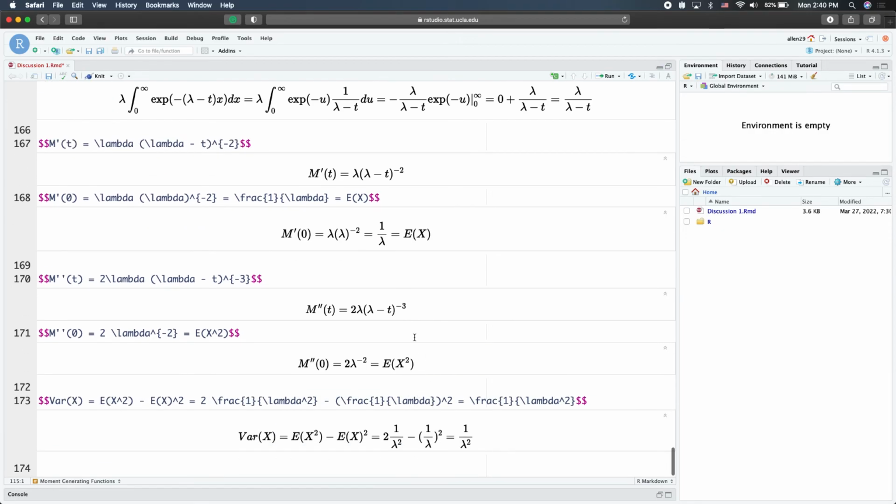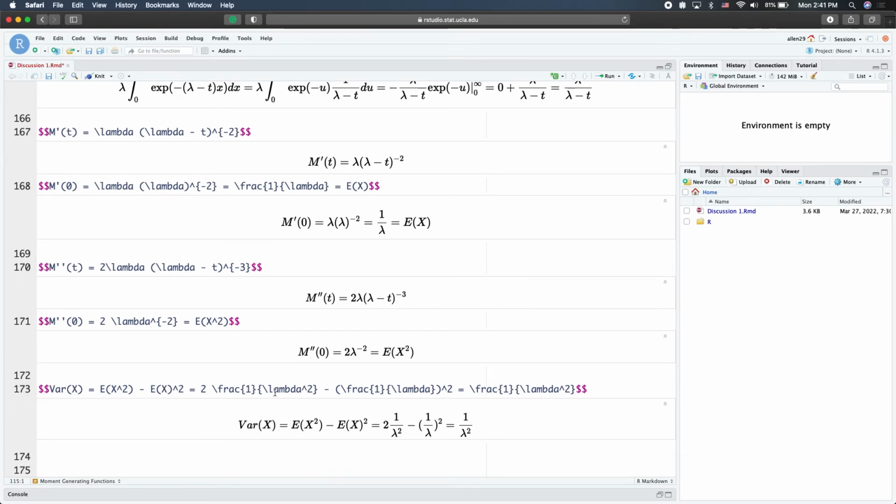And we can also take the second order derivative. We will have this, let t equal to 0. So we have 2 over lambda squared. And that is the second moment. And then our last step is to use the second moment minus the square of the first moment, or the expectation. And then we will have 1 over lambda squared. And that is the variance that we also saw earlier for the exponential distribution.